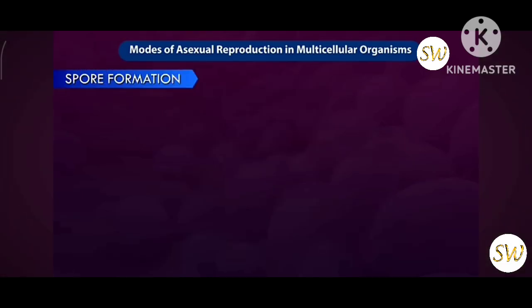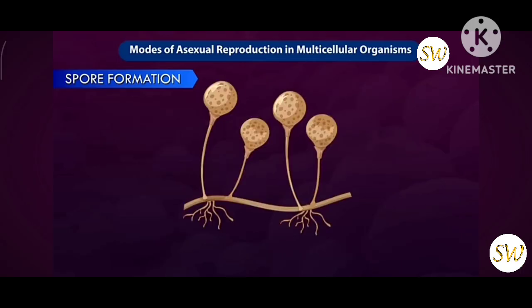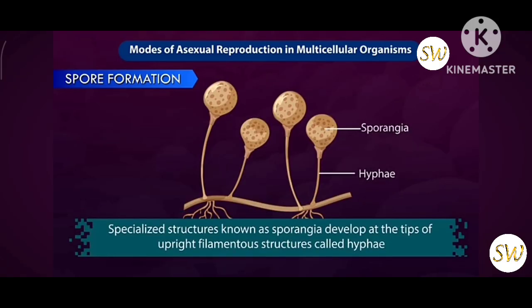Next, spore formation. Rhizopus, a common bread mold, reproduces through a process called sporangiospore formation. Specialized structures known as sporangia develop at the tips of the upright filamentous structures called hyphae. Inside these sporangia, numerous asexual spores called sporangiospores are produced.